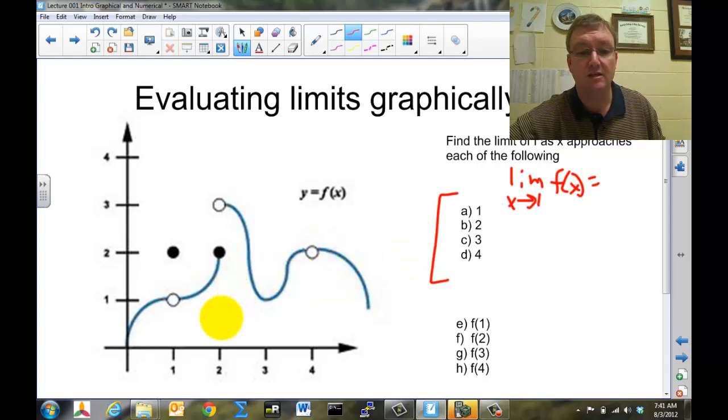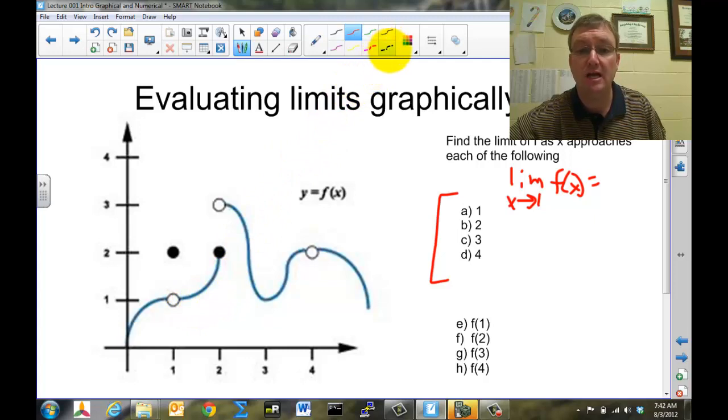Well, let's see. Here's our function. Our function is this blue line right here. And we're talking about the limit as x approaches 1. So we're talking about what's happening in this area of the function, from this dot down to here, because that's what we consider close to the number 1. So how do we do that?